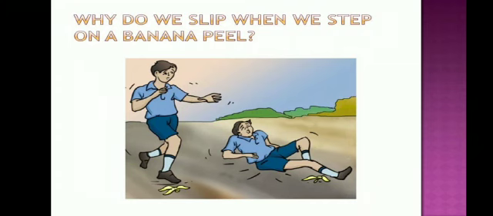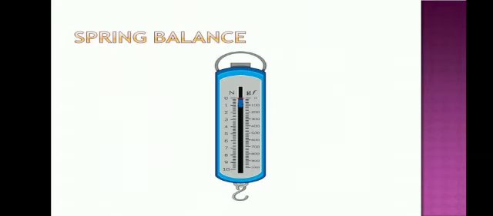Why do we slip when we step on a banana peel? Because the inner side of a banana peel is smooth and slippery, which reduces the friction between the sole of our shoe and the surface of the road. Spring balance. It's a device used for measuring the force acting on an object. The reading on the scale gives the magnitude of the force.